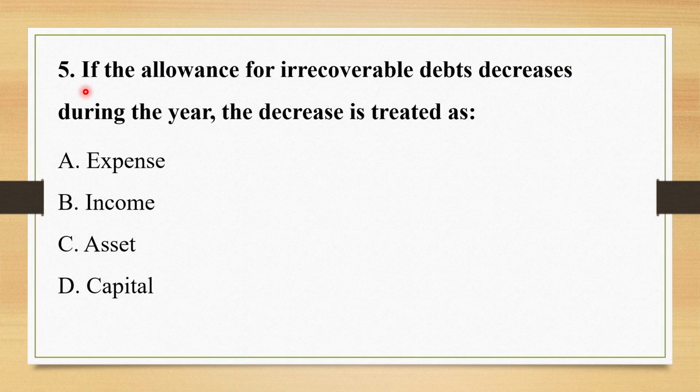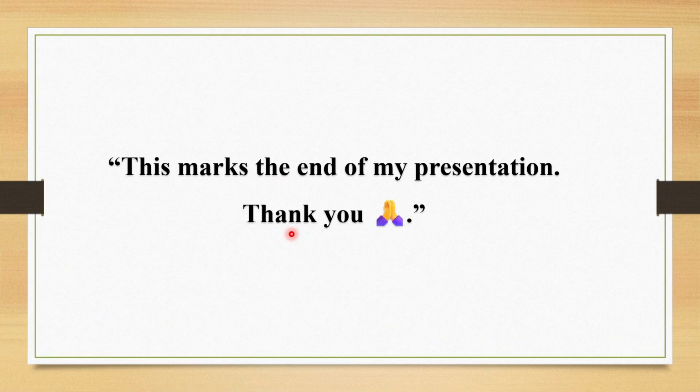Question 5, the last question. If the allowance for irrecoverable debts decreases during the year, the decrease is treated as an expense, an income, an asset, or capital. I have said this every time. It is recorded as an income.